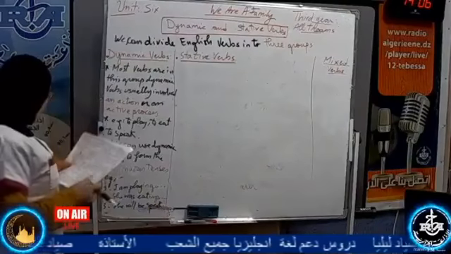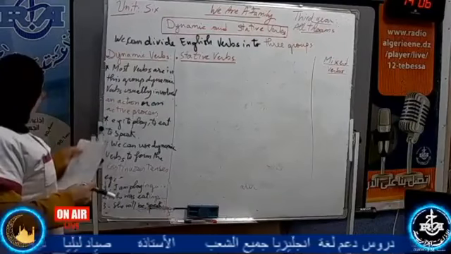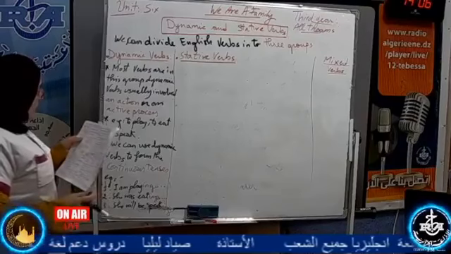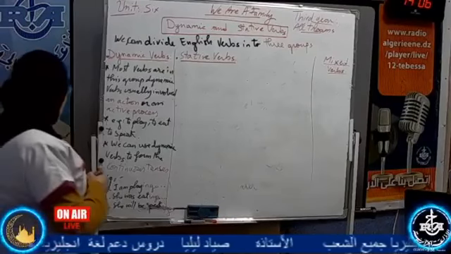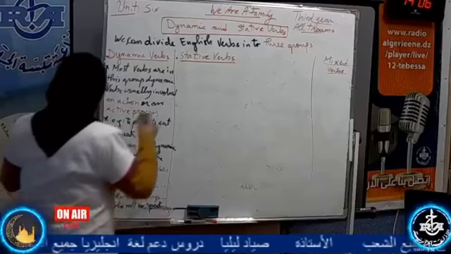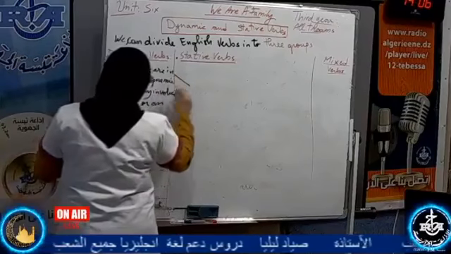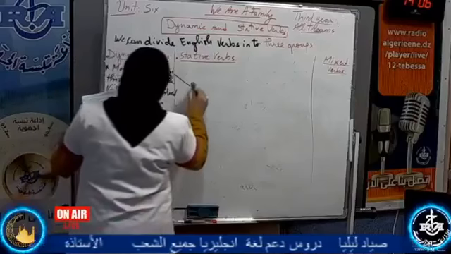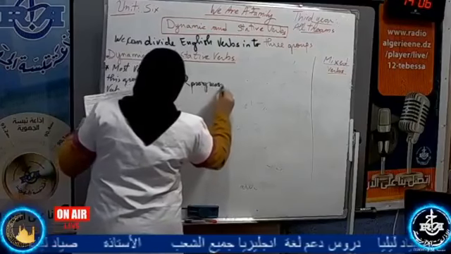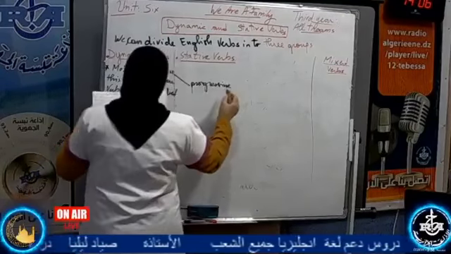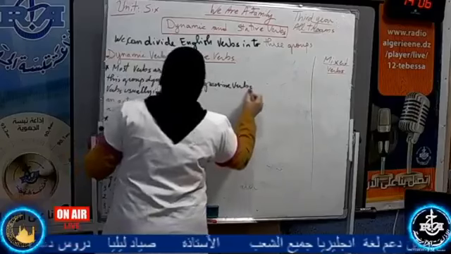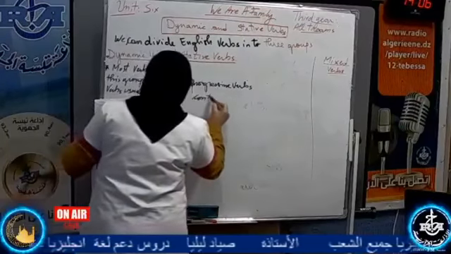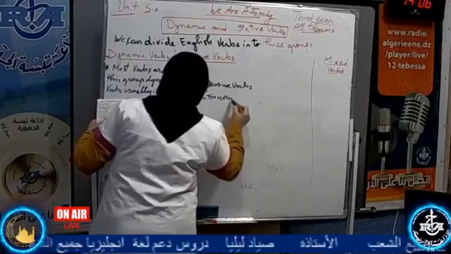We start with the first group. When we say dynamic, it means progressive verbs. I'm going to give the explanation here. When I say dynamic verbs, it's continuous verbs.